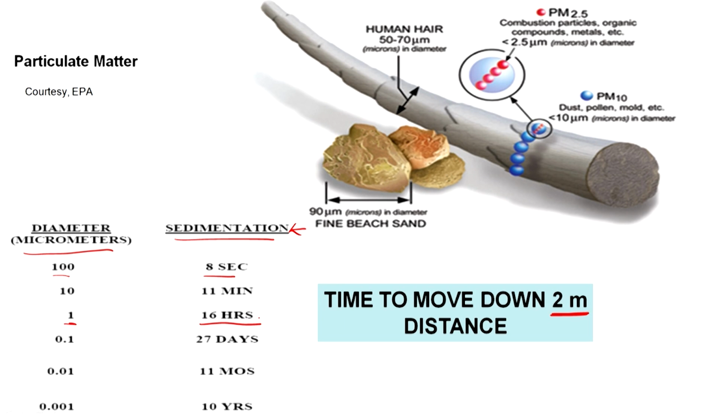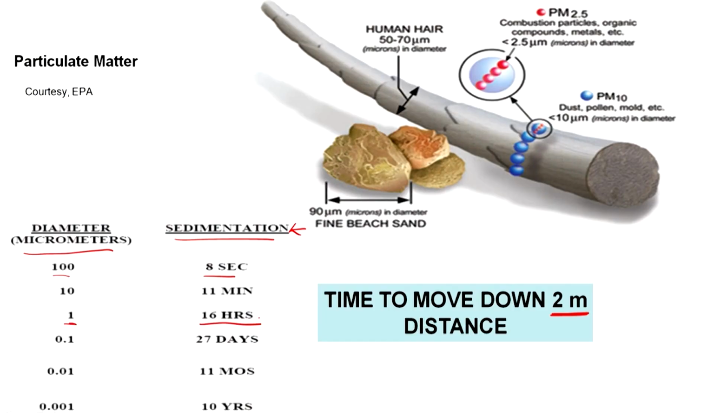That too, this is the value when the atmosphere is quiescent, let us say, right. Obviously, when you have wind and such, it is going to increase or be affected considerably. 0.1, 27 days, and you see that it keeps on increasing, let us say, right.